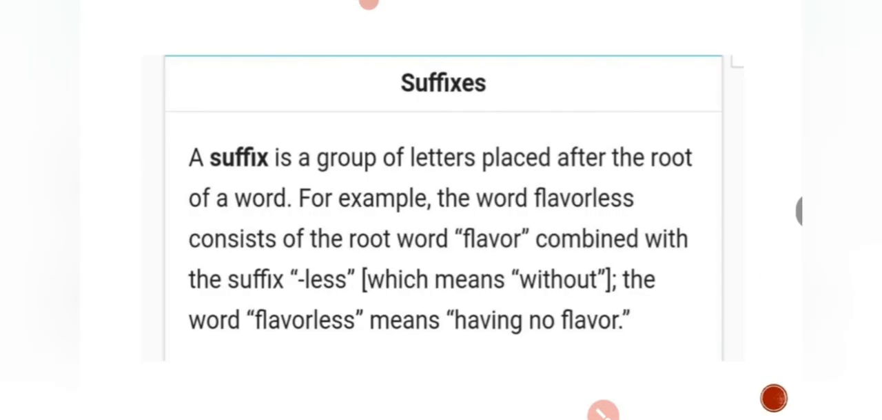Now the second thing is what? Suffix. The same thing, it is vice versa. In a prefix, what happens? A prefix is a word which is used before a root word, and here the suffix is a word you have to use after a word. Suffix is a group of letters placed after a root word. Before a root word it is called a prefix. After a root word it is called what?